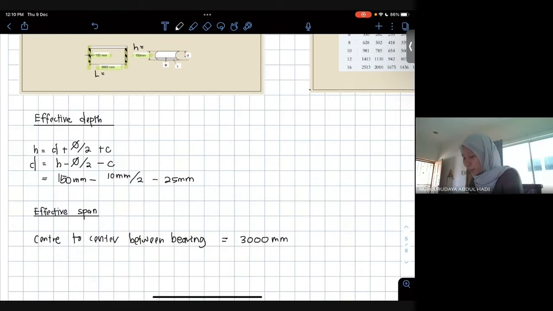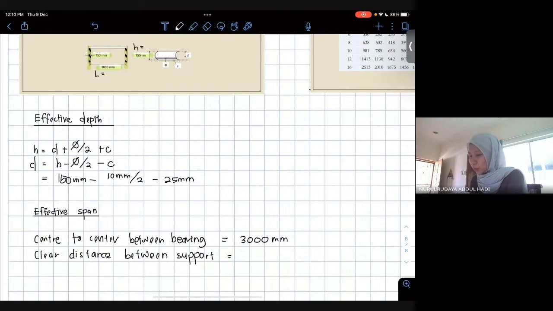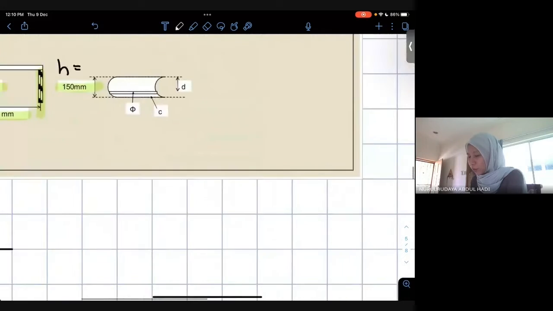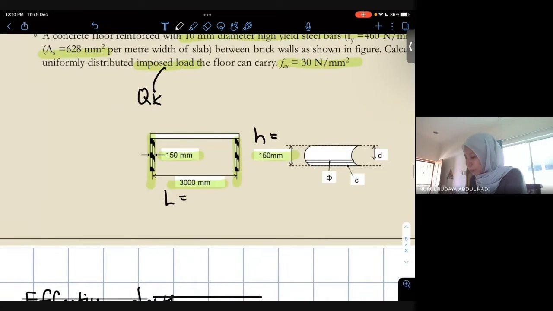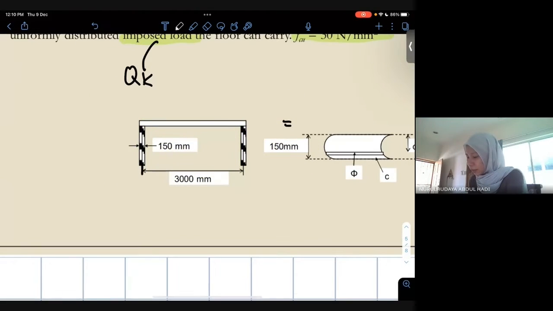You will also need to find the clear distance between supports. So you know the span itself is 3000, up to the center of the brick wall.